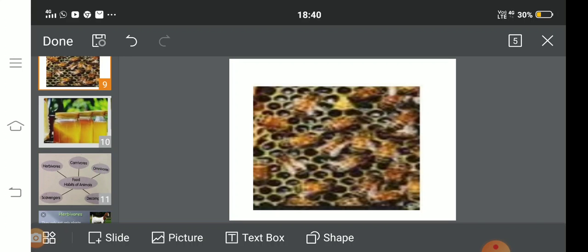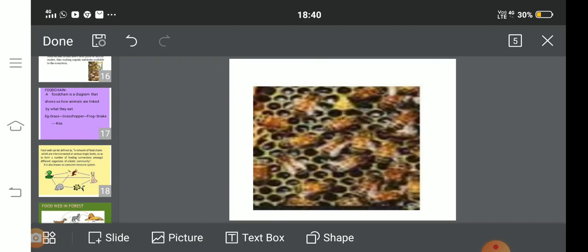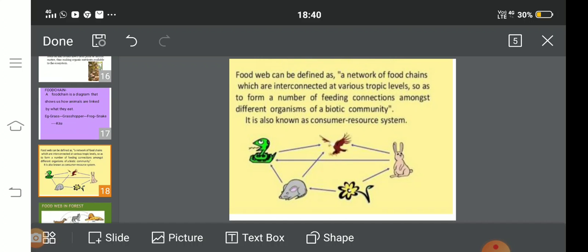When many such food chains combine, a food web is obtained. Hence, a food web is a network of food chains which are interconnected at various trophic levels. Example of food chain is as shown. A flower or a plant is eaten by a mouse.